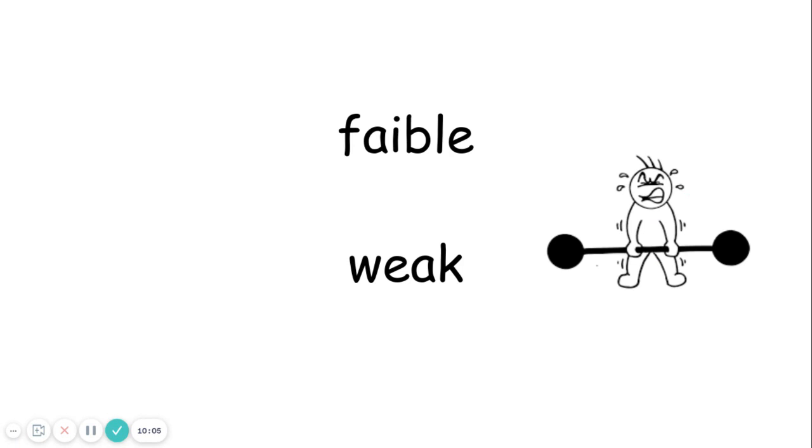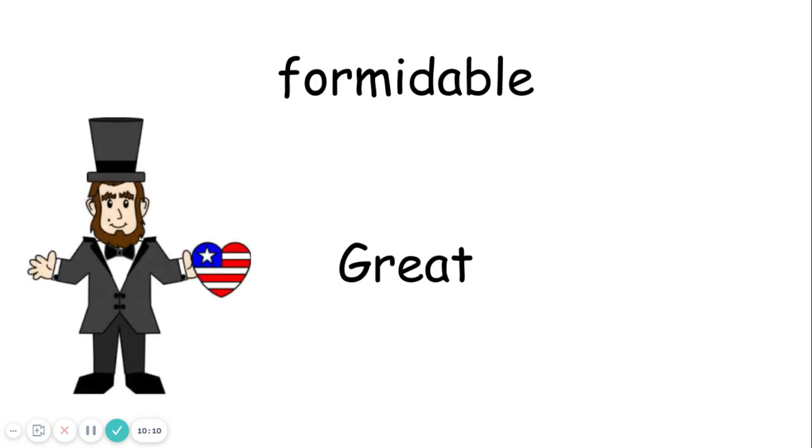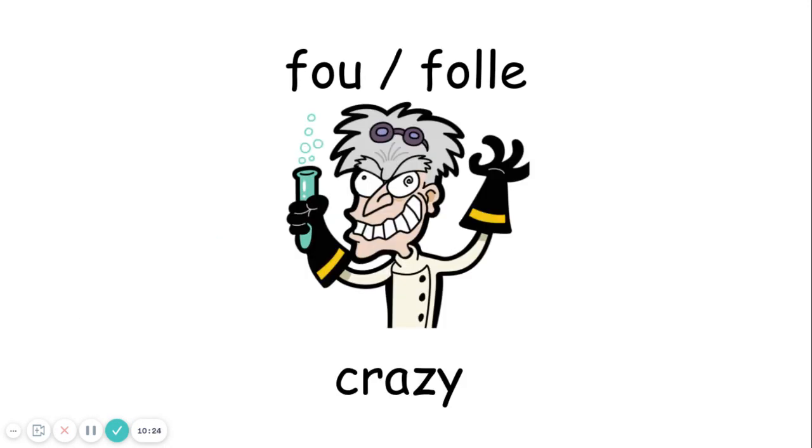Faible, weak. Think of the word feeble we use in English. If somebody is feeble, they are usually weak. Formidable, great. Formidable. Abe Lincoln was a great man. Formidable. Fou or folle. Crazy. Like the mad scientist. Fou, folle. That's why in Beauty and the Beast, the little guy's name was Le Fou, the crazy one. With all adjectives, you put le in front of it, it becomes like the smart one, the crazy one, the beautiful one. It becomes like a noun.